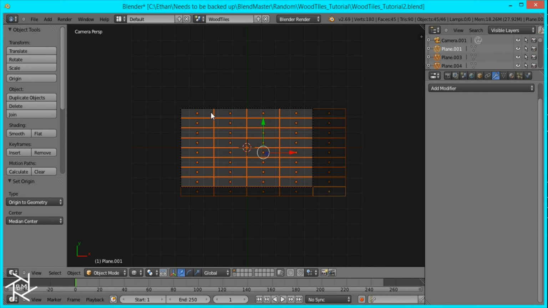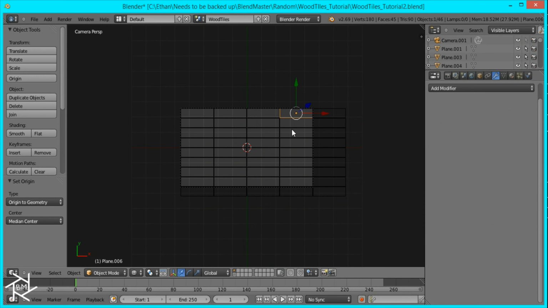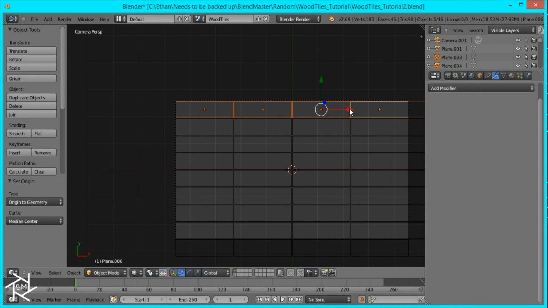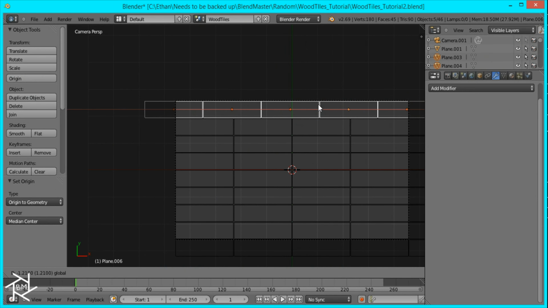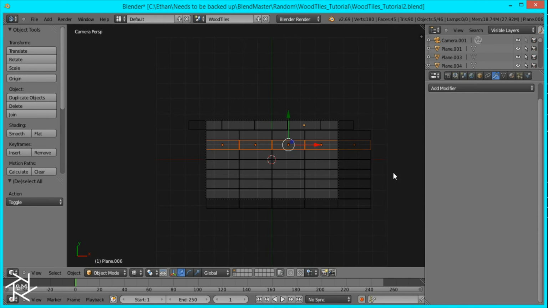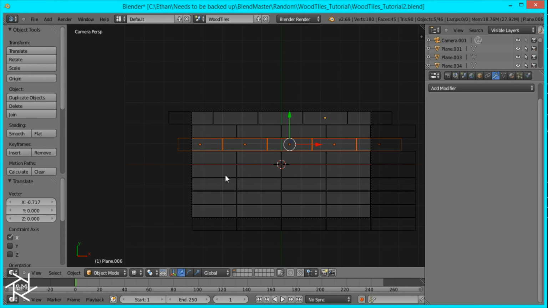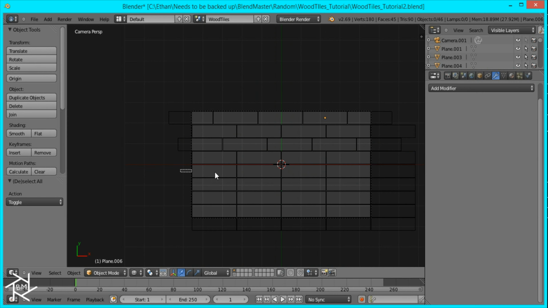And now what I want to do is I'm going to click the camera and click this little mouse button here, so right now we can't click our camera anymore or select it. I'm just going to bring up box select, select the top row of planks and position it right about there. And I'm going to do this with all of our planks and position it in a random pattern like that, just how it would be on a normal wood floor.